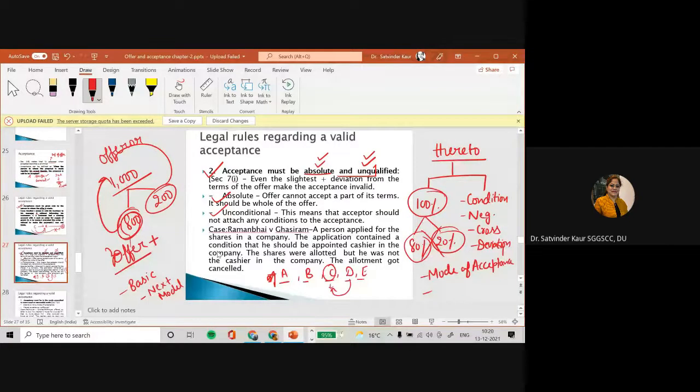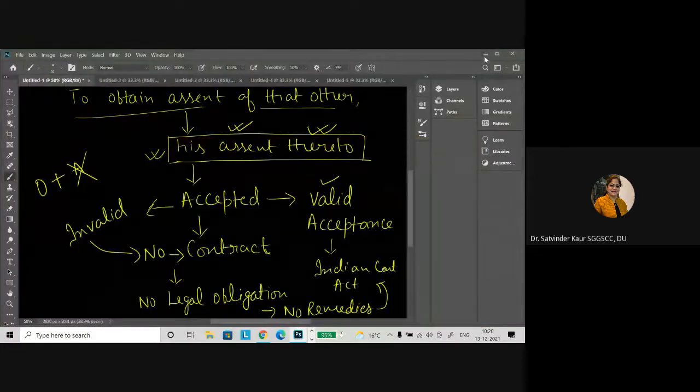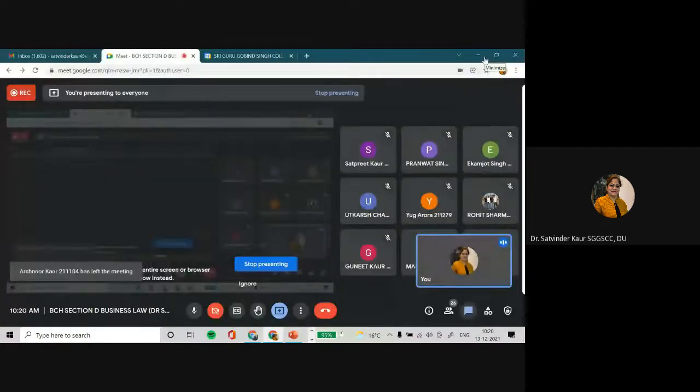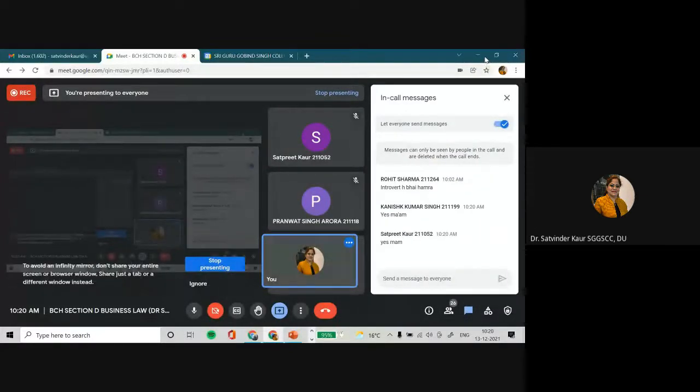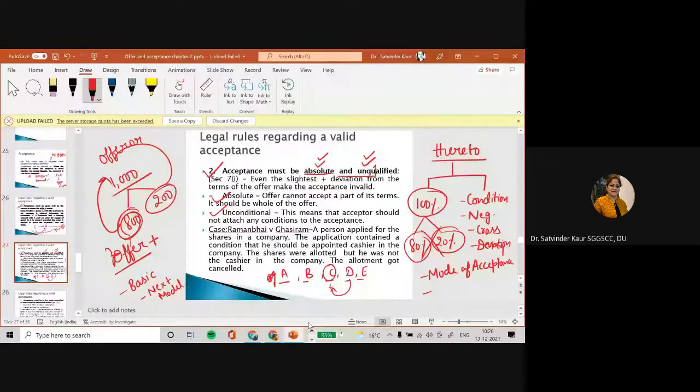You can write in the chat box. Yes, please. Is this point clear to all of you? Right, good going. Okay, now let's move to next point.